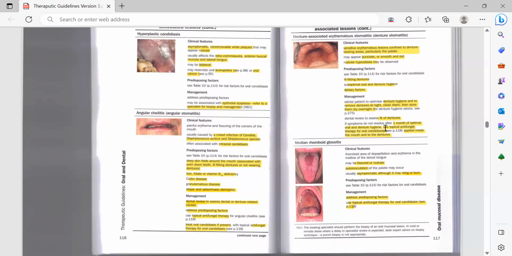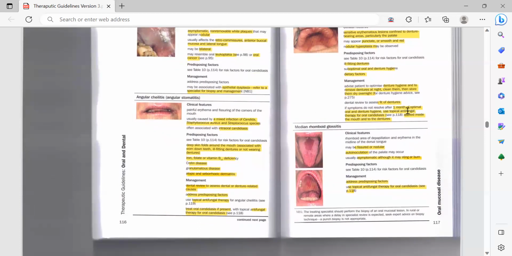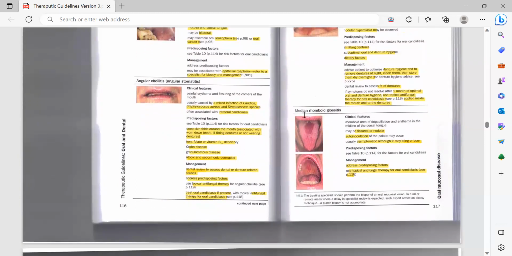Okay, so you need to start the antifungal therapy after 1 month, and that therapy should be such that you apply it over the palate and over the inside surface of the denture. In other conditions, we are just prescribing antifungal straight away, but for denture stomatitis, it is very important that you first advise your patients about denture hygiene and wait for 1 month, and afterwards you prescribe them the antifungals.